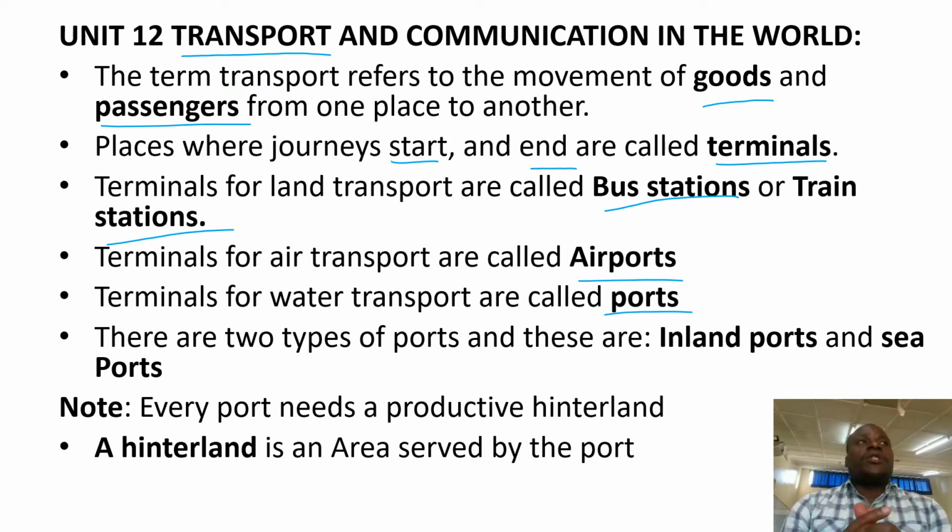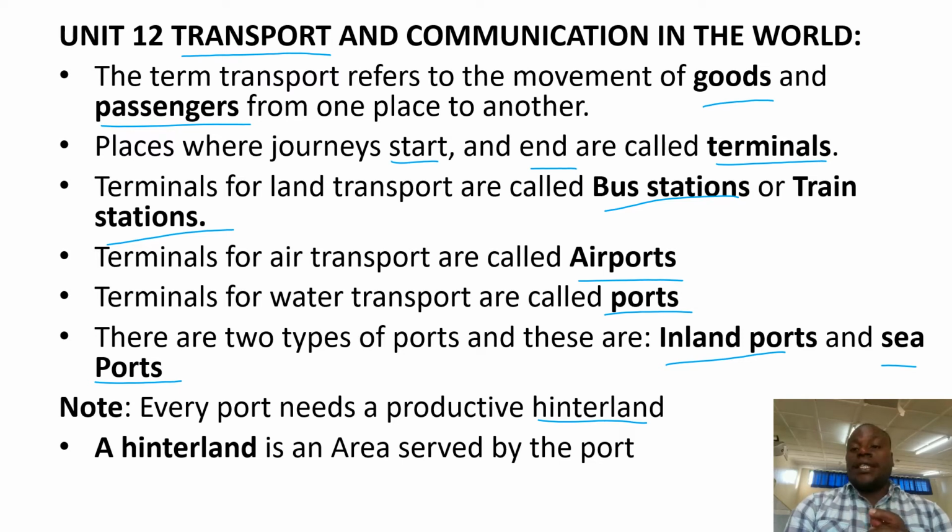There are two types of ports in water transport. These include seaports and inland ports. The seaports are on coastal areas or on coasts, and inland ports are ports within the interior of countries. They are not on the coast. Every port needs a productive hinterland. This is very important.